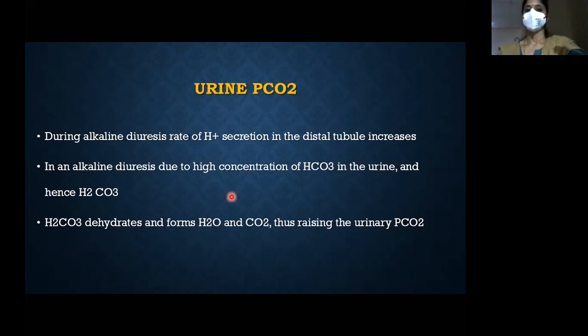So this H plus ATPase combines with the bicarbonate in the lumen, and this bicarbonate splits up into carbonic acid and then H2O and CO2, and that's why there is an increased amount of CO2 in urine during alkaline diuresis. Okay.